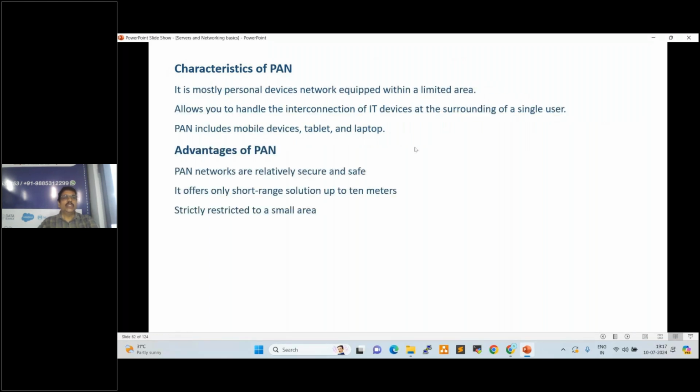See here, PAN networks are relatively secure and safe because of the very limited area, right? It offers only a short-range solution, up to 10 meters, within 10 meters only, right? Strictly restricted to a small area, so within the room, within the floor. If you move to another floor, that will not work. So within the range only, this will work. So what are the disadvantages?